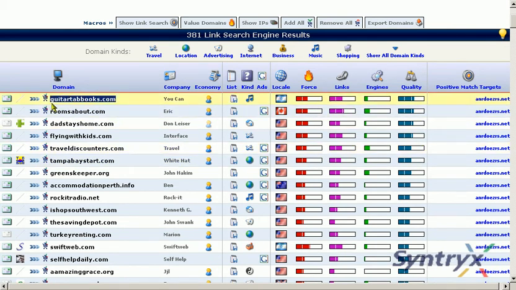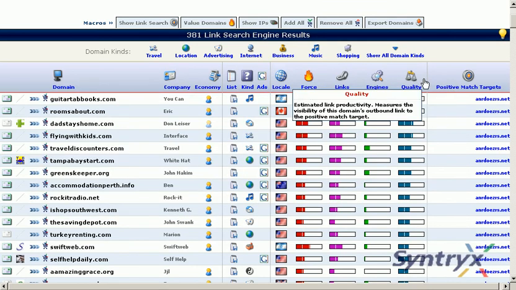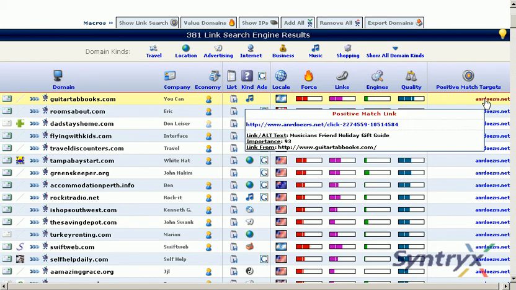If we found a link from this domain, we'll show the domain, and if we found more than one, we're still only going to show one link. So when you mouse over, you can see the URL that hosts the link we're showing. In this case, guitarbooks.com has a link on their index page, and it says Musician's Friend Holiday Gift Guide, and it has an importance of 93. You can tell from the importance that that's the position of the link on the page.